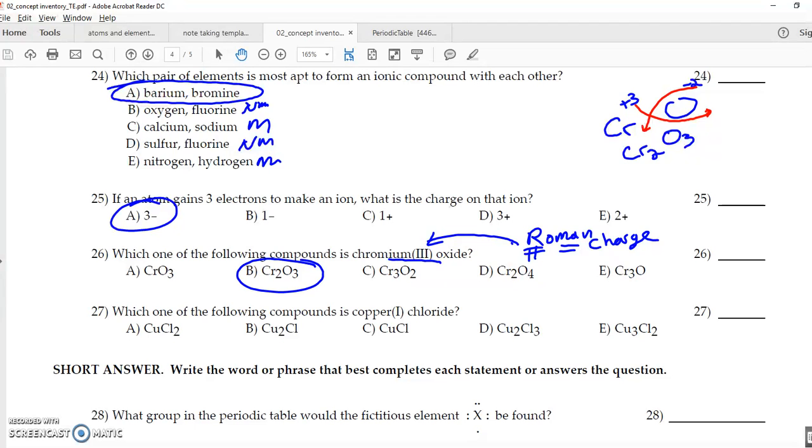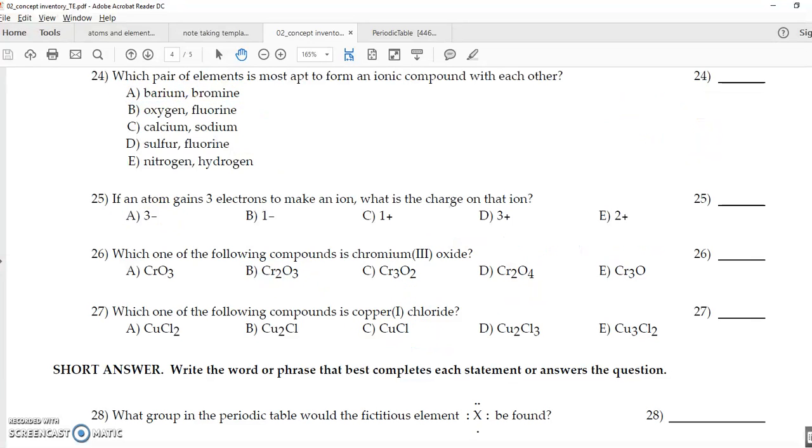Awesome. Which one of the compounds is copper(I) chloride? Well, chloride, we'll talk about, is always a negative 1. Copper is a positive 1, so mix those together, we can have a balanced formula right there. These two are the hardest, and we're going to get more into them next week. But right now, it's good to kind of start it out. So don't feel bad if you don't know this at this point.